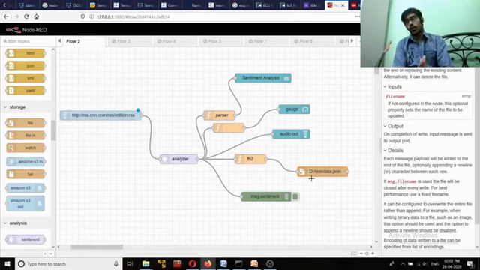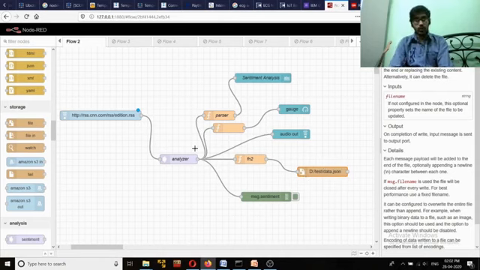Whatever the message payload is coming from this analyzer, it will simply store that into this node or this file. Now you can mention the file format. We are mentioning this file format as data.json. So whenever the data value is coming, it will be stored in a JSON file format.